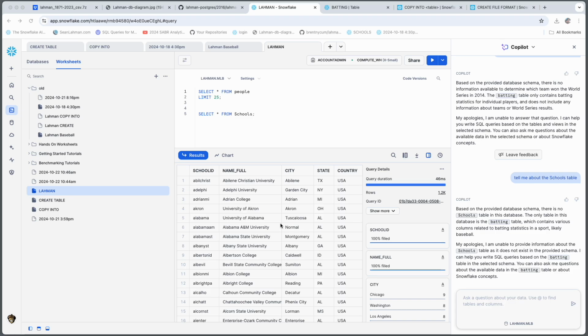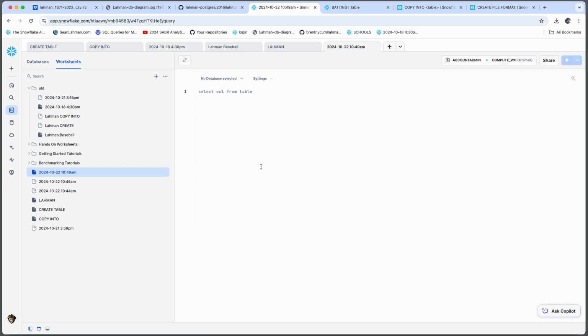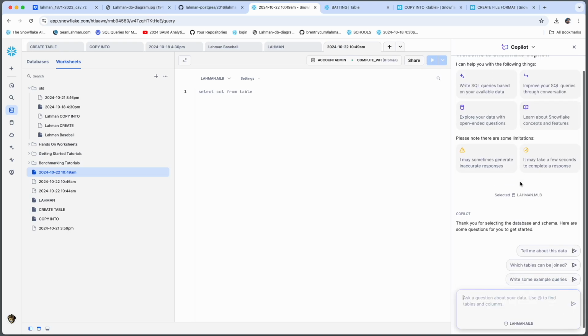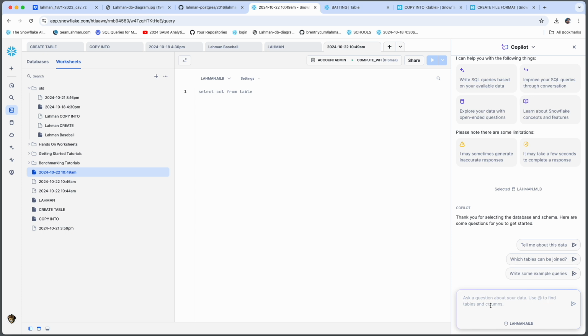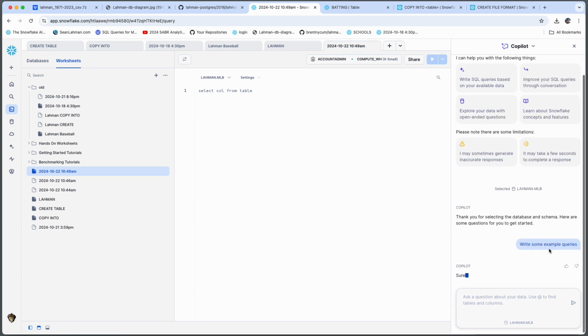We are now about 14 hours after that last scene. Again, we're running on an extra small warehouse. The data yesterday was loaded for about 5-10 minutes before we used Copilot to glean any insights. It's been overnight. Let's see what we got. We're going to follow one of the predefined prompts within Copilot. It says, write me some example queries. Let's take a look at some of the queries that it brings back.